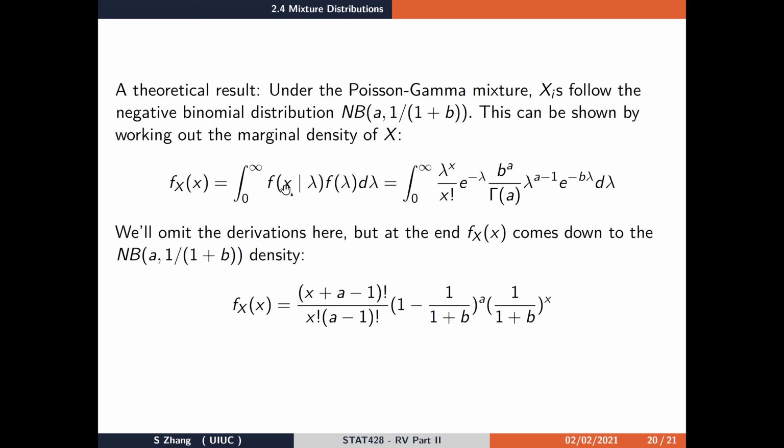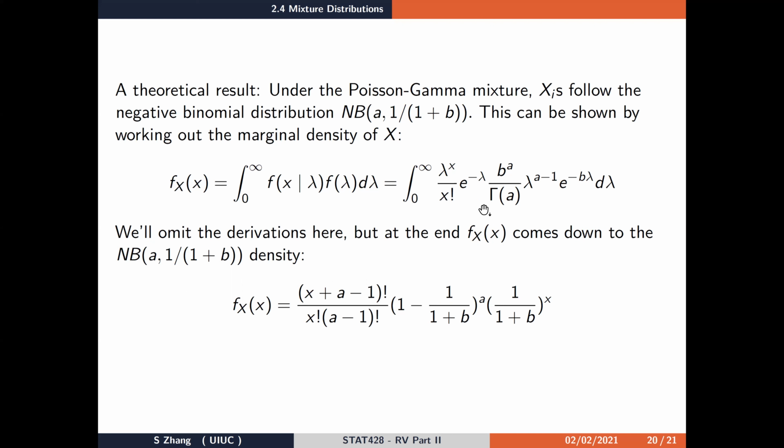Over here, we can plug in the corresponding distributions. We know that f of x given lambda is the Poisson distribution with rate lambda, so this is the PDF for that. And we also plug in the gamma density for lambda, the Poisson rate, which is this part.